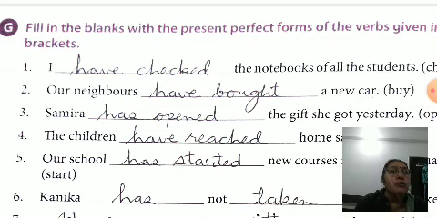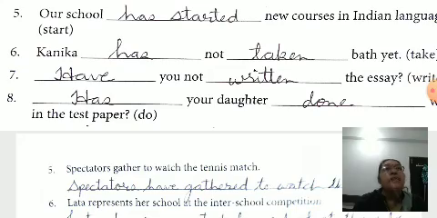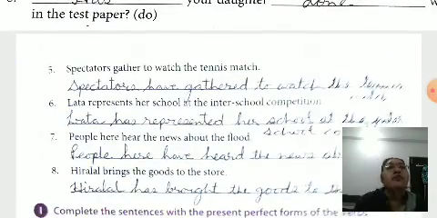Do you know how to use them? I have, we have, you have. He, she, it and a singular name with has, and they have. Our school has started. Karnika has not taken. Have you not written? Has your daughter done? Okay.